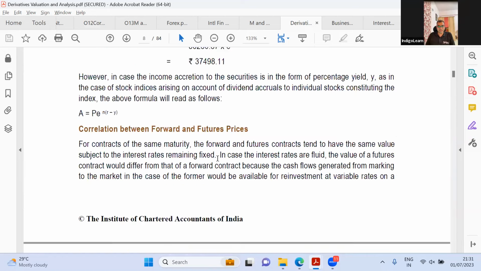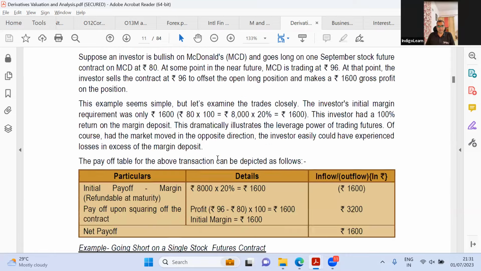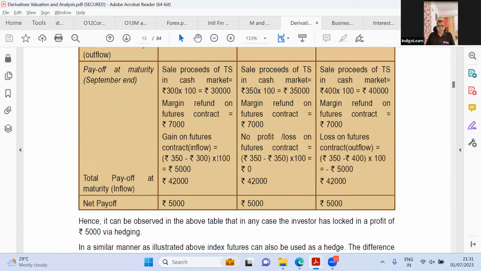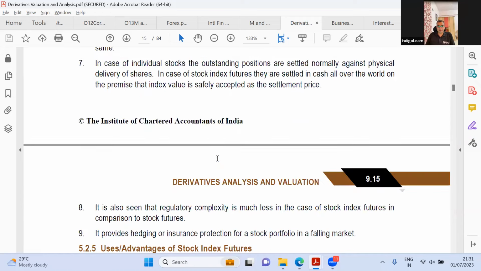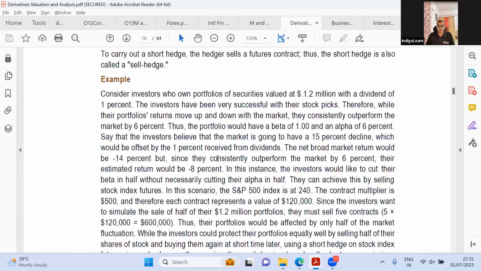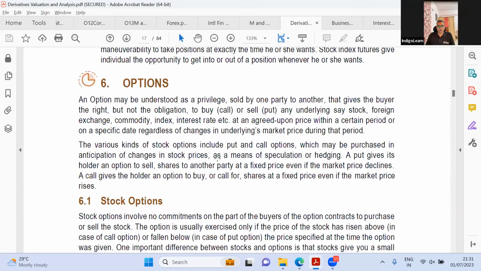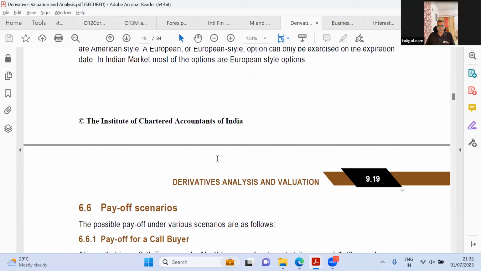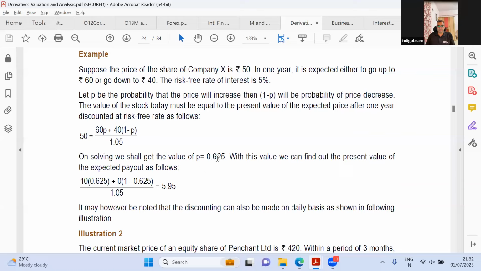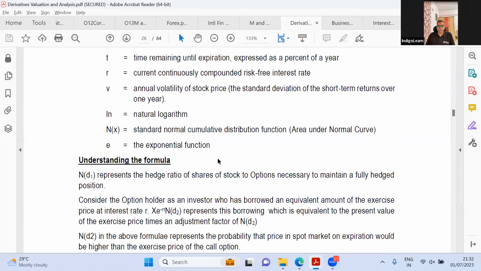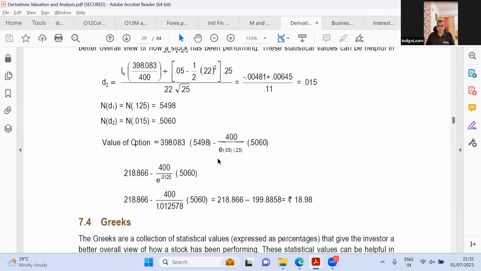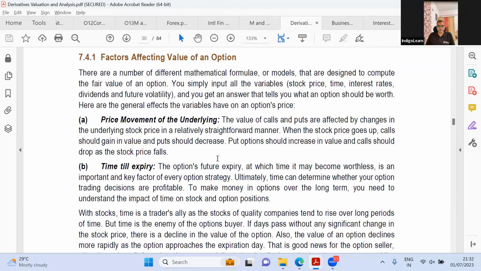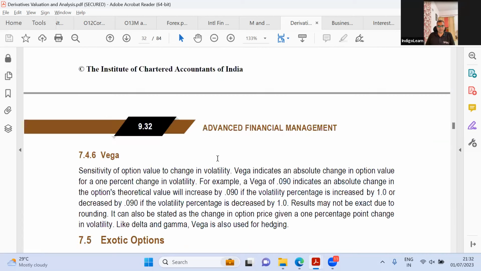I think the changes come around the time when... this all looks pretty much similar. Parties to the option, payoff scenario, long call, short, option valuation. This we have discussed, the binomial, risk neutral, Black-Scholes, all of this. I think this is where the new stuff comes, which is Greeks. Yes, we've discussed basic Greeks, so I don't think that is an issue.